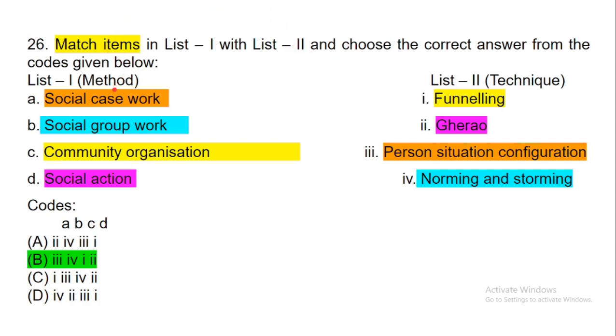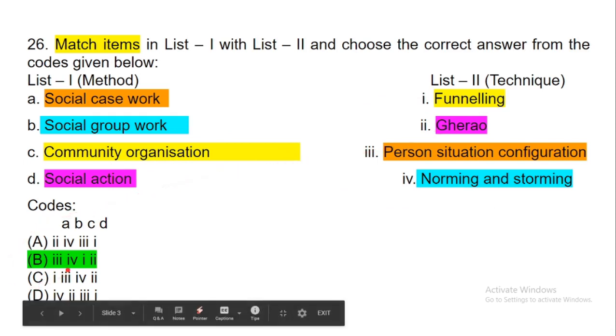Match the items, methods with their techniques. Social case work is matched with person, situation, configurations, and social group work is matching with norming and storming. Norming and storming are stages of social group work. We know that forming, storming, norming, performing, and adjourning are the stages of group work. Community organization is related to funneling, and social action is related to gherao. So this will be your sequence.